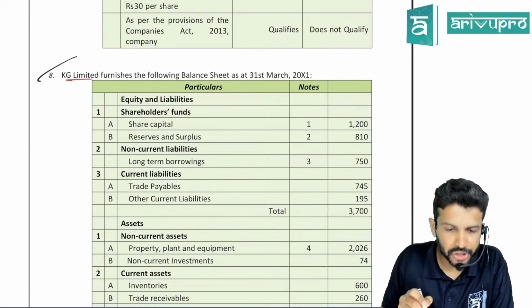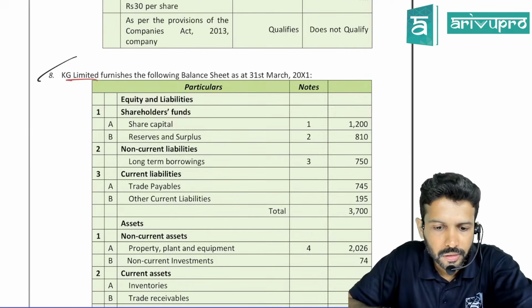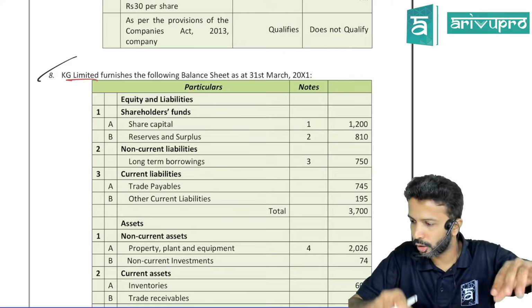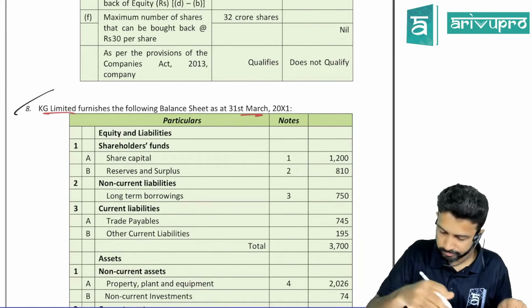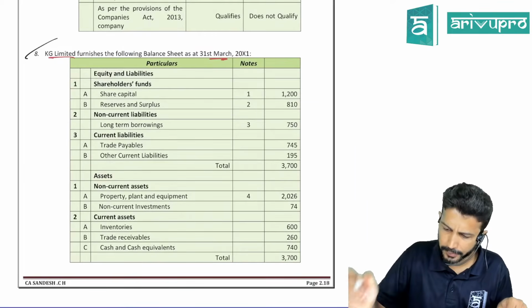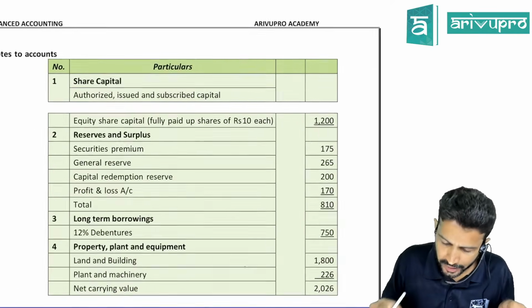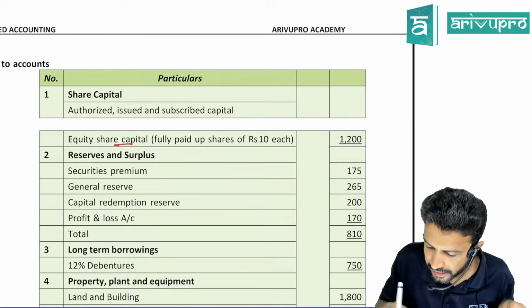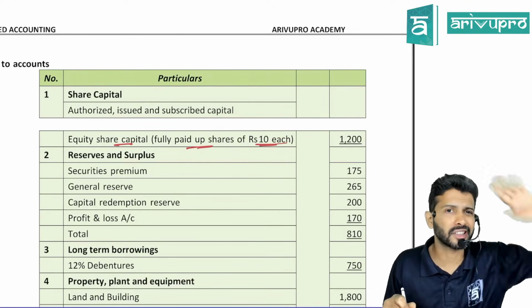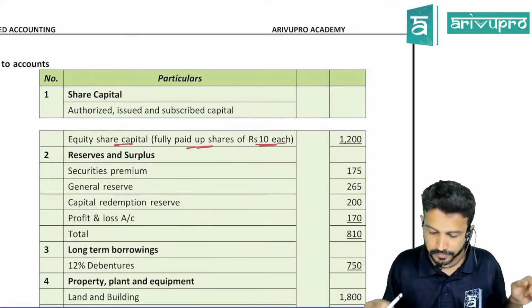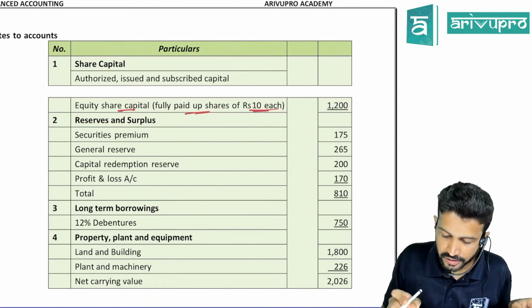Okay, come to this question, KG Limited one. One minute, I'll quickly do it. I think we can do this. All right, KG Limited furnishes the balance sheet as follows. That's okay, the usual balance sheet. In the notes to accounts, you're able to see equity share capital, but these are fully paid up shares of 10 each. So no drama, guys. All right, reserves and surplus.